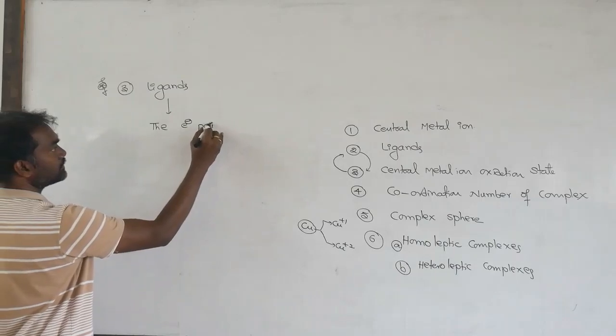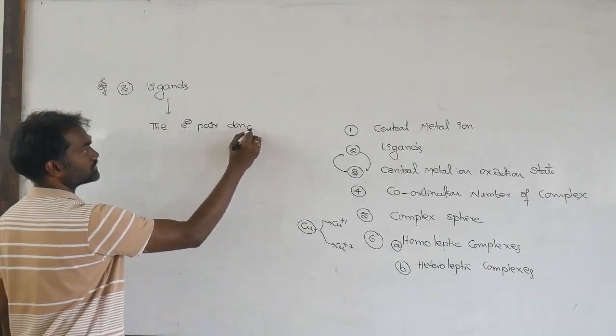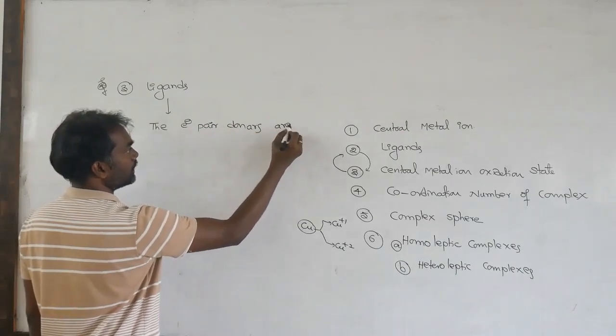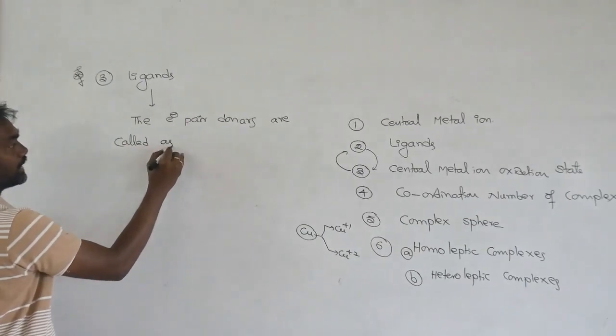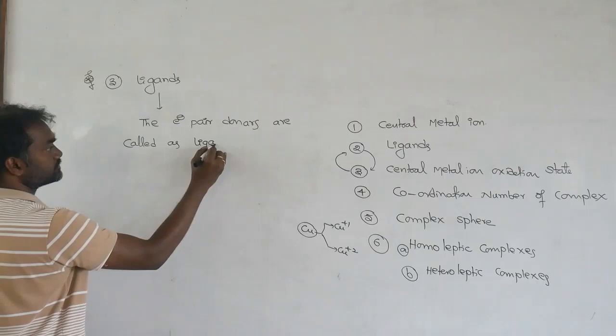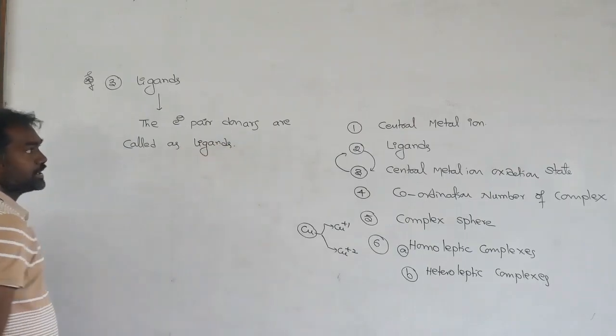The electron pair donors are called ligands.